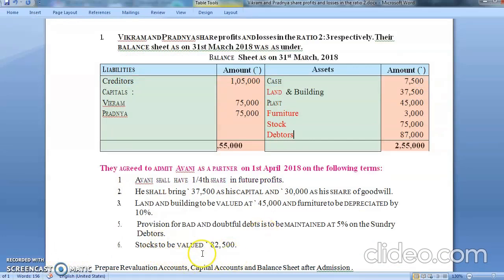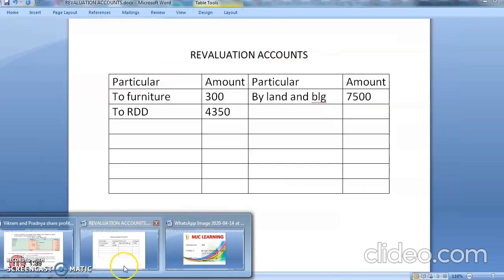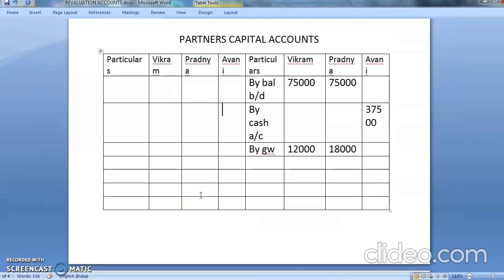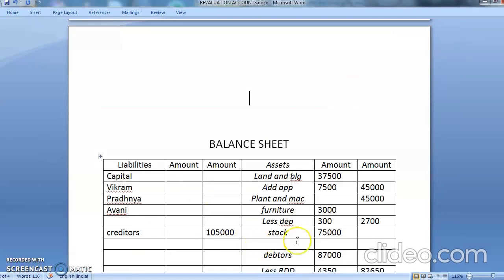Stock was valued 82,500. Now see, what is the stock's value? 82,500. So I'll be writing in the outer column. See, whenever the value is given to you, you have to write it directly in the outer column and then you have to find the difference. So here came 82,500. Now tell me, between 82,000 and 75,000, which is bigger? 82,000.